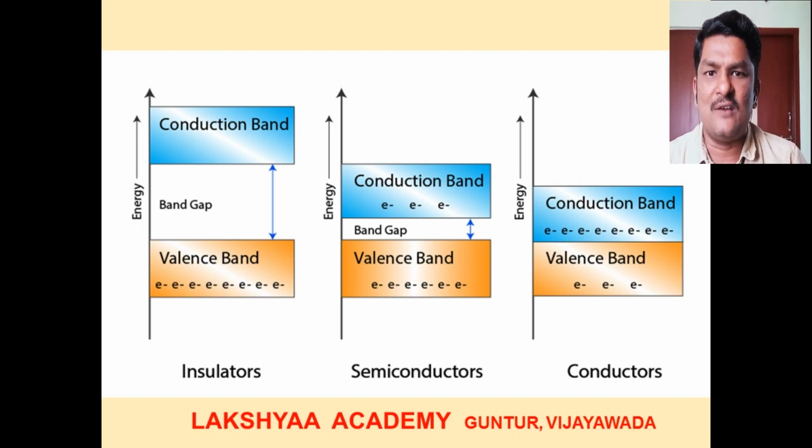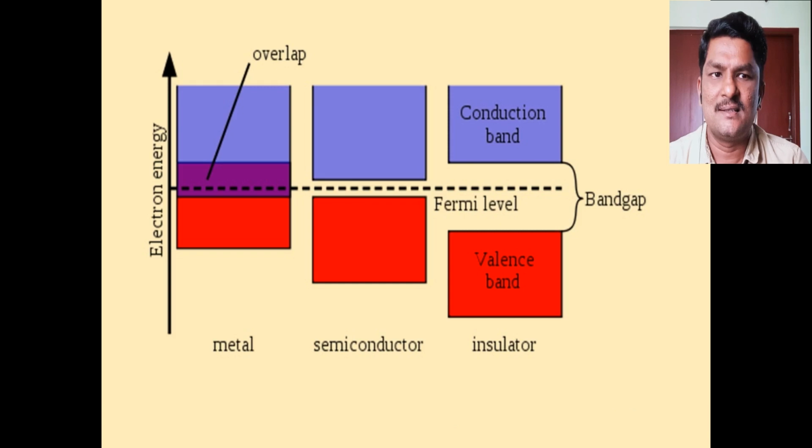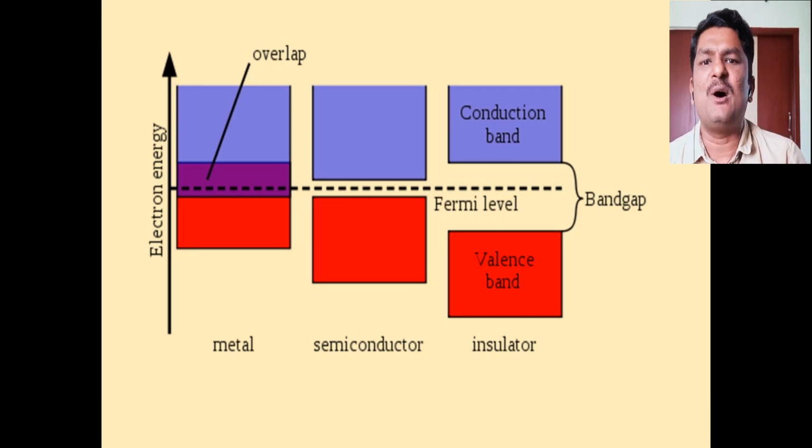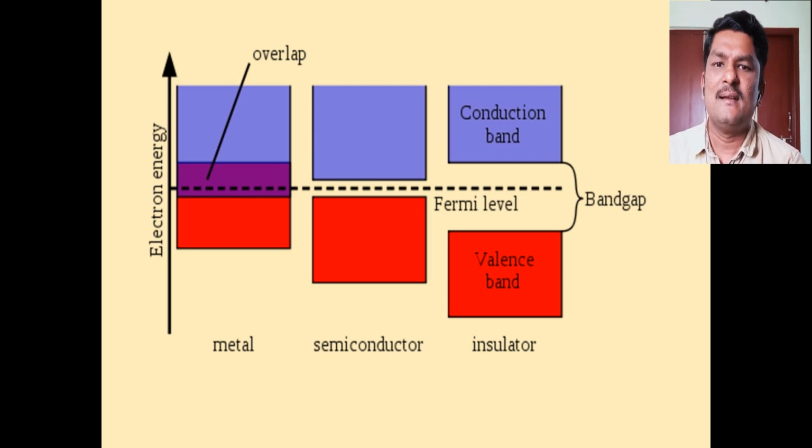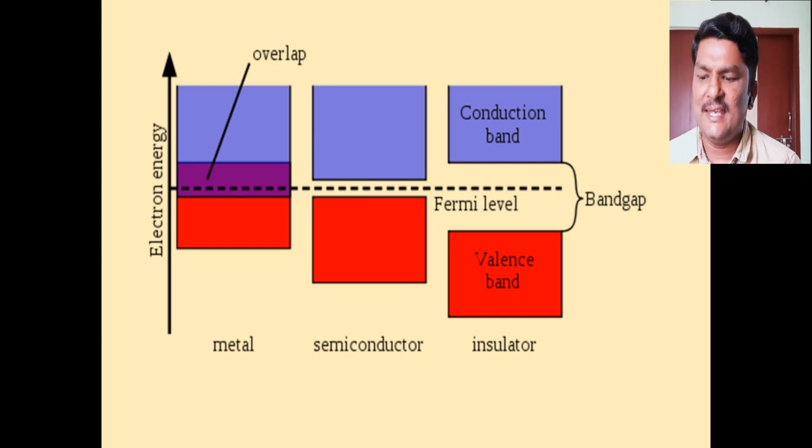In the case of conductors, the type of bonds are metallic bonds, and these metallic bonds are weak. Metals are opaque to light.